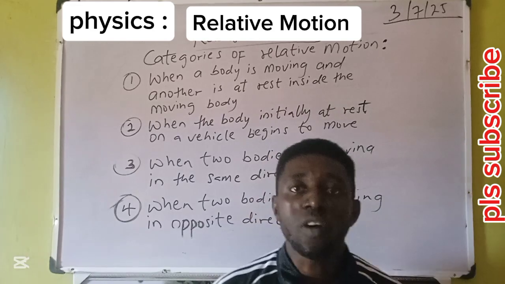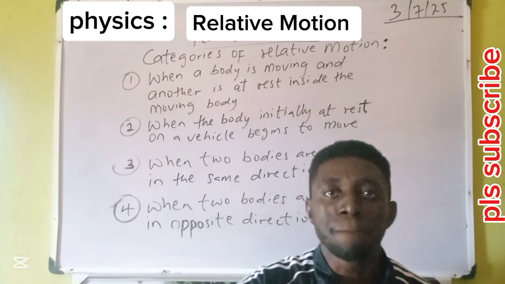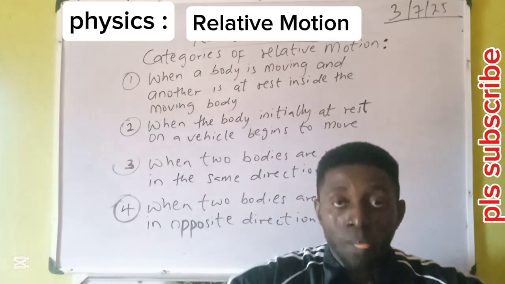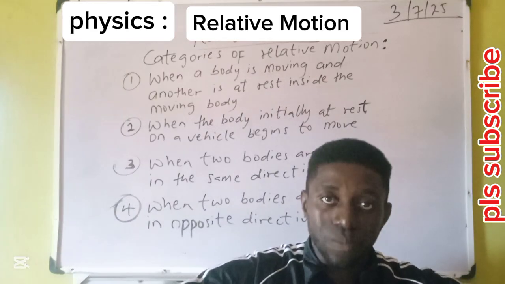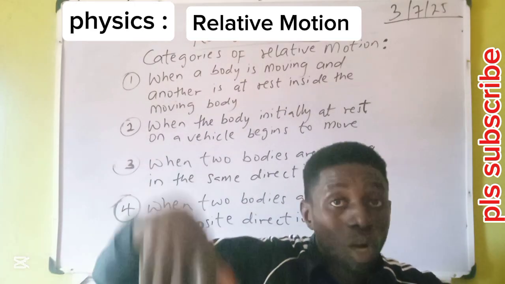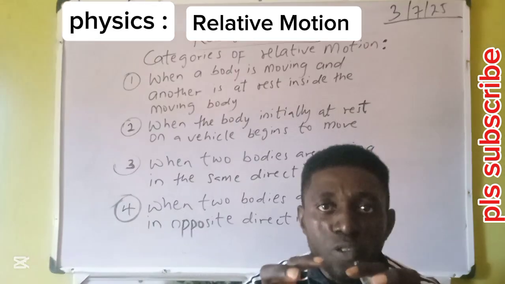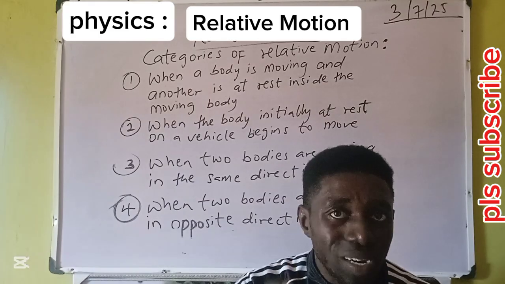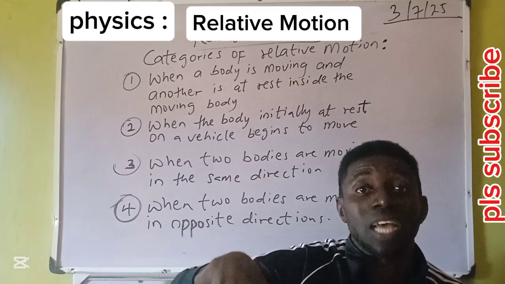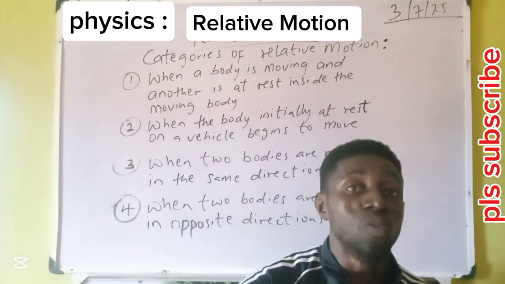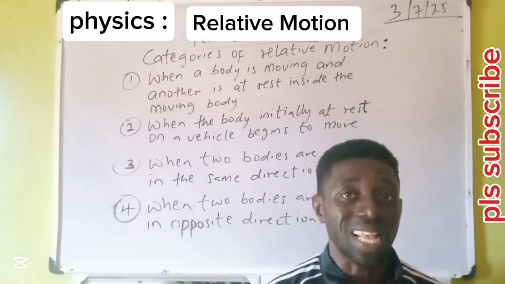The first category is when a body is moving and there is another body on the moving vehicle. There is a confusion that must be cleared there. If a passenger, for instance, is inside the car and the car is moving, this is the first category we're talking about.